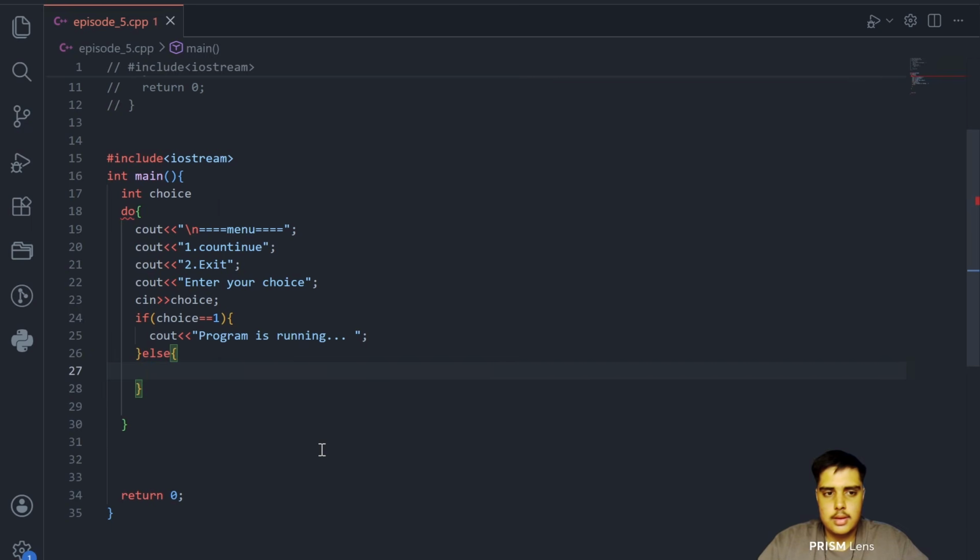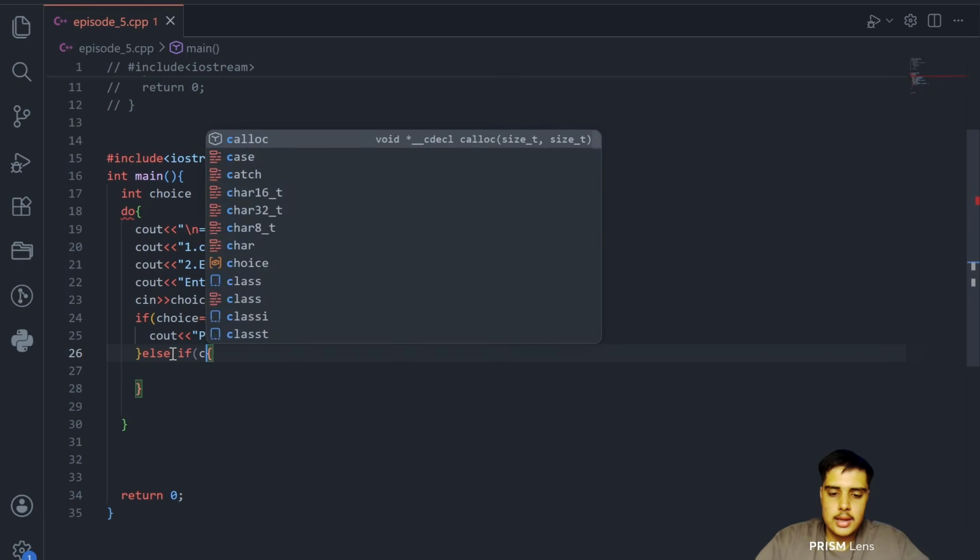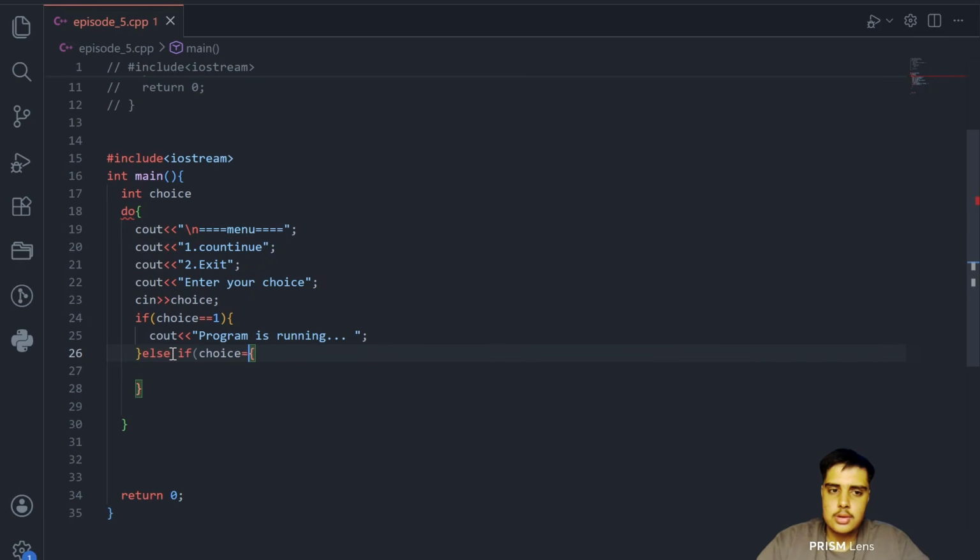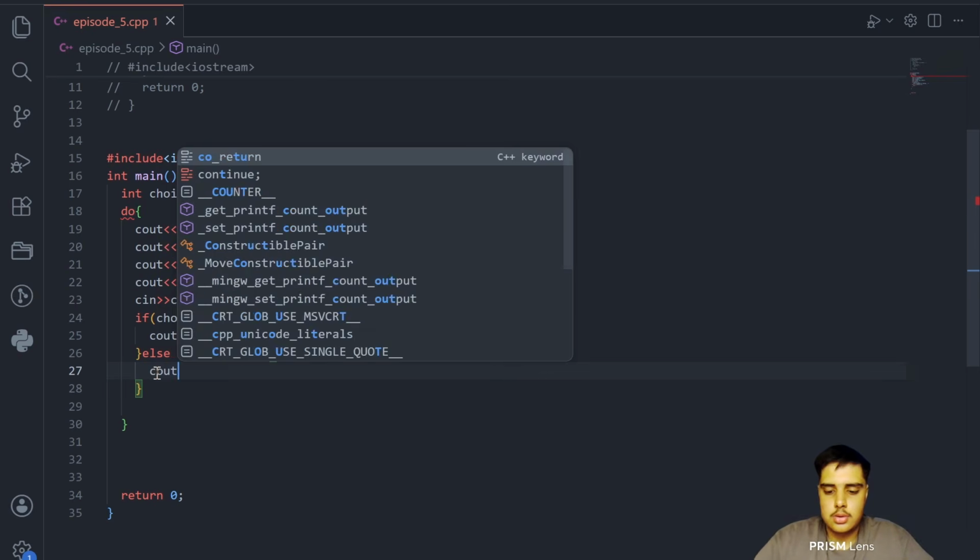Else, we have used it for 1. We can directly take else, but we can take else if choice is equal to 2, so we can also handle border values.